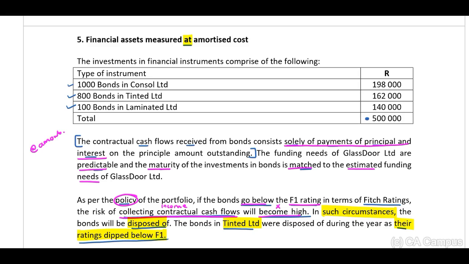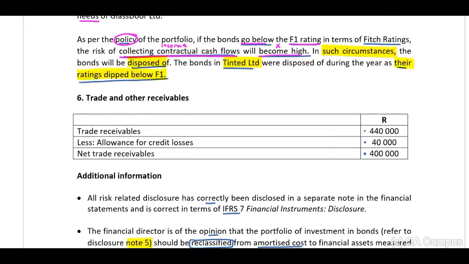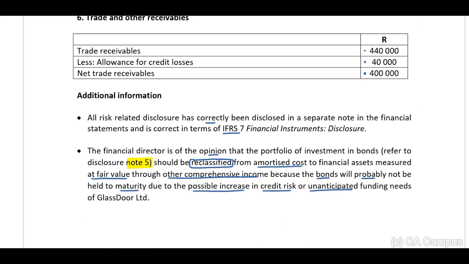Now, when we look at the type of bonds, they indicate to us that the Tinted bonds were disposed of during the year. Right? Then when we refer to the additional information, the second bullet point, they indicate to us the financial director is of the opinion that the portfolio of investment in bonds, referred to in note 5, should be reclassified from amortized cost to financial assets measured at fair value through other comprehensive income, because the bonds will probably not be held to maturity due to the possible increase in credit risk or unanticipated funding needs.